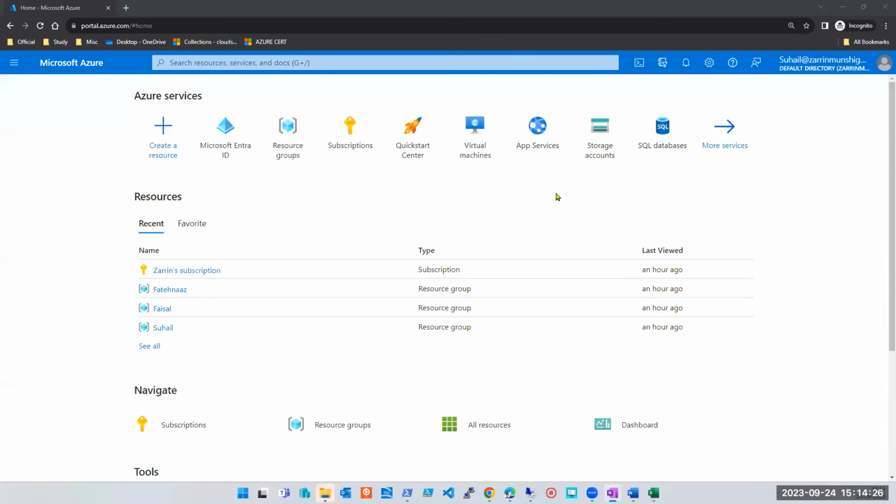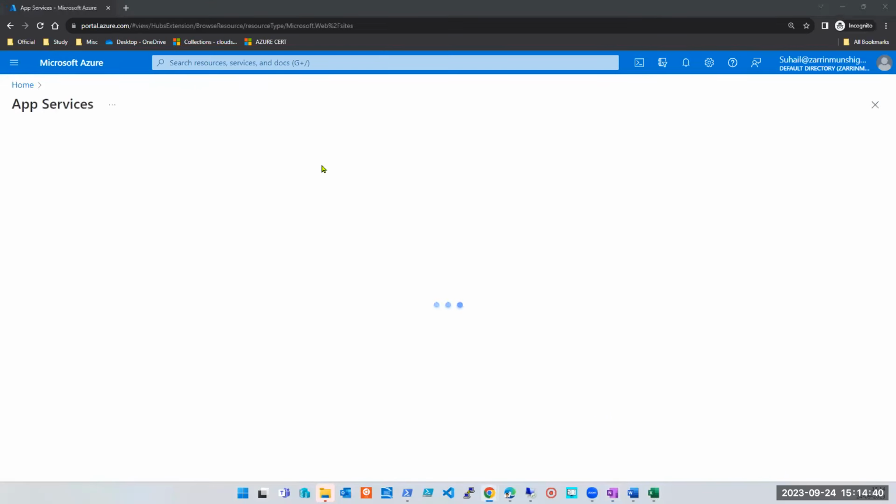We cannot skip networking. Okay, so here I am in Zareen's subscription. We asked her to create multiple users, which she created. By the way, there are two changes. Look at this. I told you there are many changes in Azure.